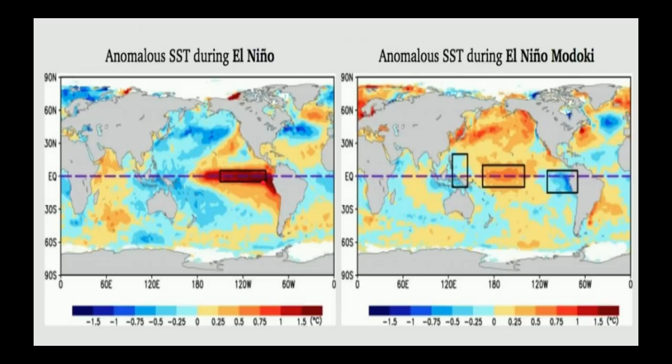However, during an El Niño Modoki, which may be happening, and I'll explain why I think it may be happening this year, the sea surface temperature anomalies, you can see that it's cooler right off the coast, it's warmer in the center, and it's cooler back by Oceania.